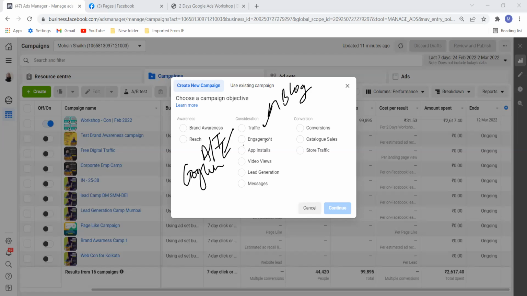But engagement, for example, what do you think? How many users should I have for engagement? How many likes should I have to become a brand? What is your thinking? More than 20% of the viewers like this. No, I am talking about a figure. How much? More than likes? 1,000 maybe. Oh, 1,000 is very small. You can do that maybe in 2 or 3 days. Okay, 1 lakh.